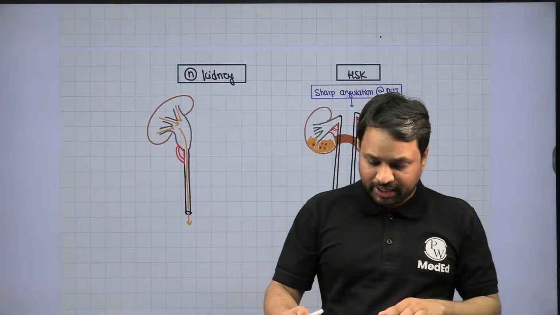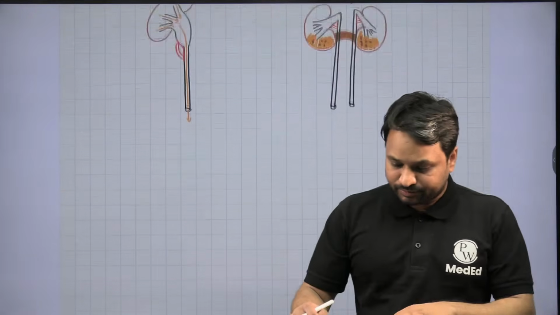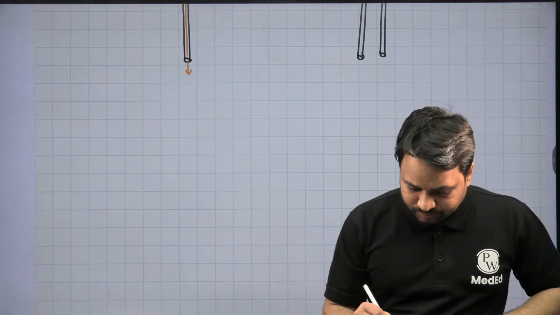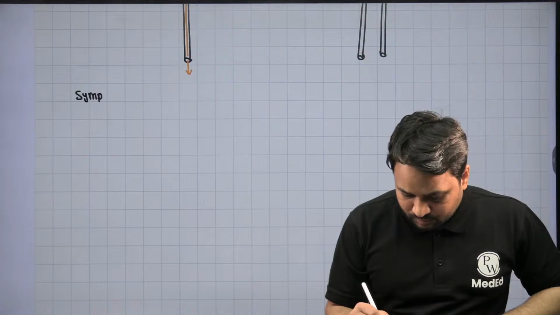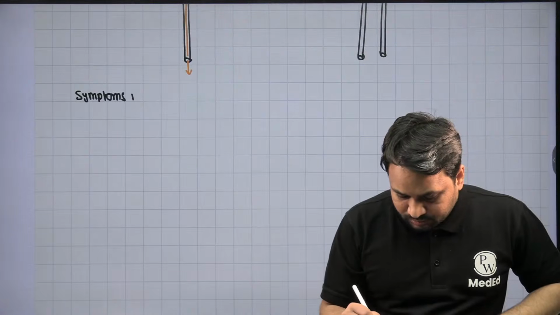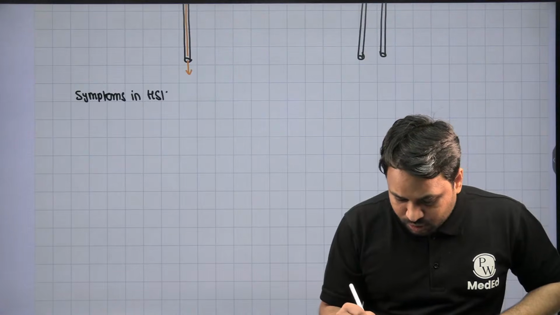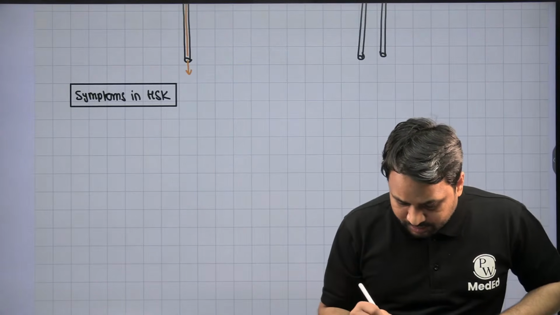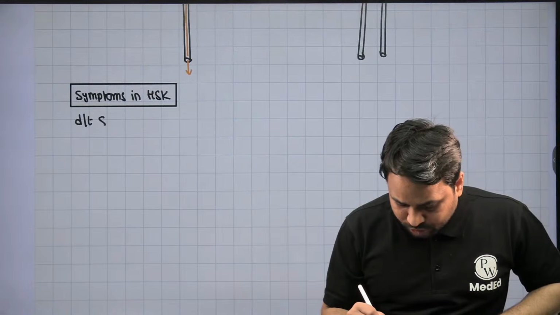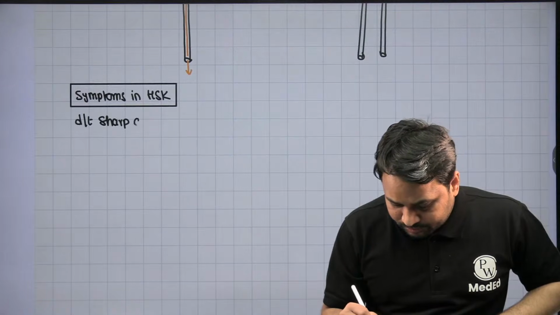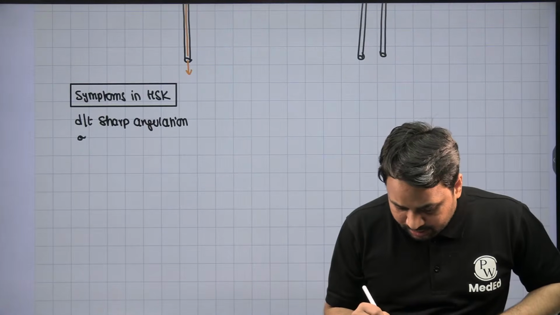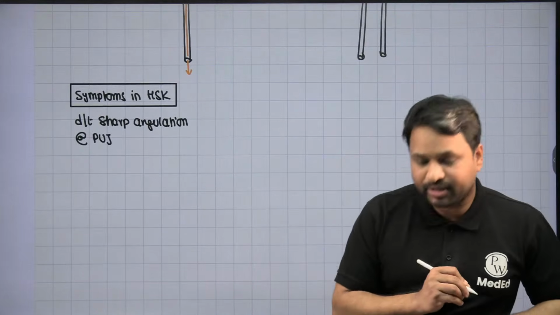So in horseshoe kidney, talk about the symptoms. Symptoms in horseshoe kidney are due to sharp angulation at the pelvi-ureteric junction.